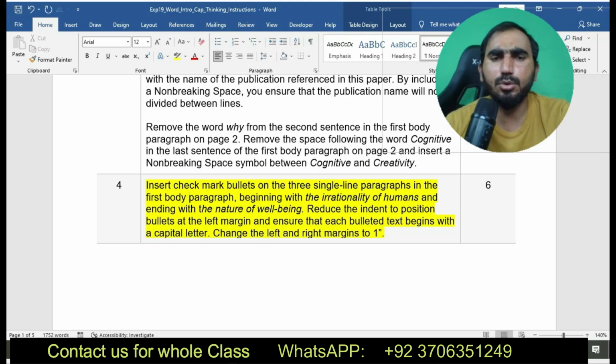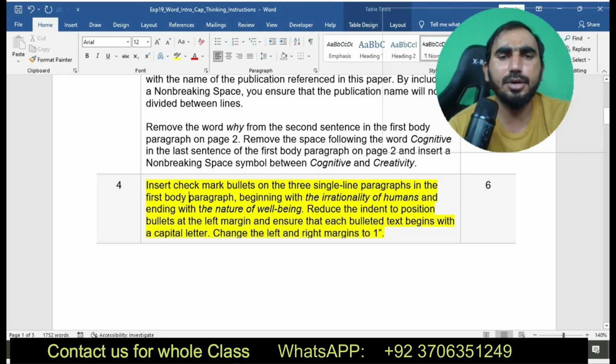Now you can see here I am going to complete step number 4 now. It says insert check mark bullets on the 3 single line paragraphs in the first body paragraph beginning with "the irrationality of human" and ending with "the nature of well-being." Reduce the indent of the position bullet at the left margin and ensure that each bullet text begins with a capital letter. Change the left and right margin to 1. Here you can see I am going to solve this one.